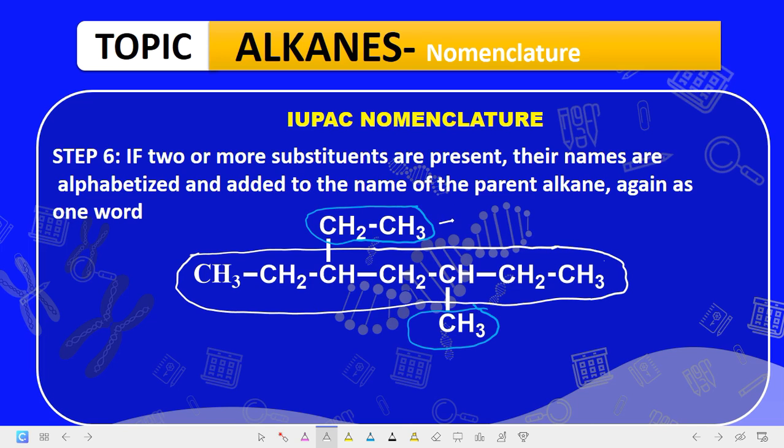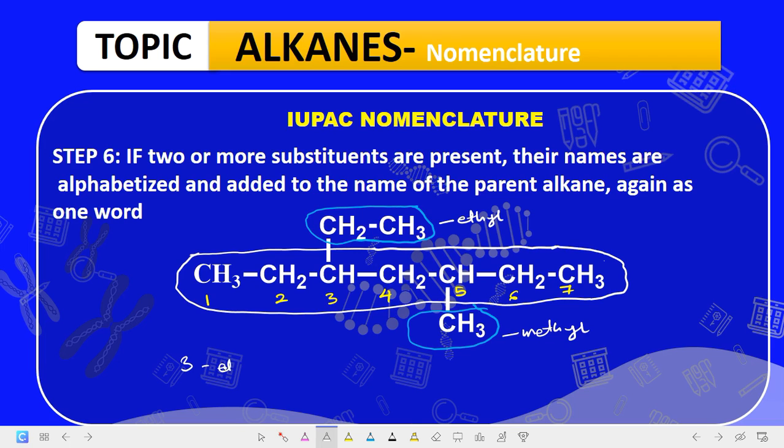Now of course everybody agrees that this is an ethyl substituent, okay, and this is what? Methyl substituent. So we have ethyl substituent and methyl substituent. So between E and M, which one comes first? It is E. So we number from the side that gets to E first, okay, and this will become 1, 2, 3, 4. Then we have 5, 6, and what? 7. And then the name of this compound will be 3.